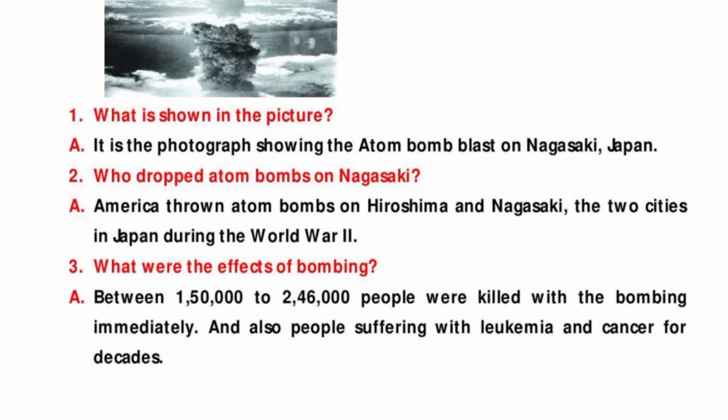Observe the pictures and answer the question, students. Here, question is, what is shown in the picture, students? Answer is, it is the photograph showing the atom bomb blast on Nagasaki in Japan. Who dropped atom bombs on Nagasaki? Answer is, America dropped atom bombs on Hiroshima and Nagasaki, the two cities in Japan, during World War II.